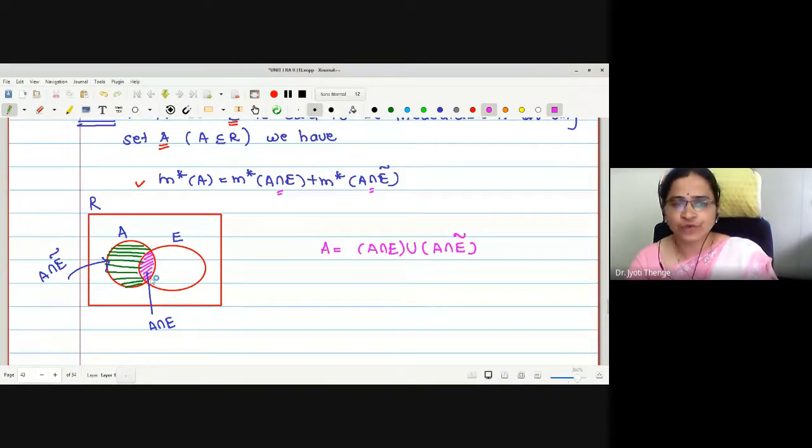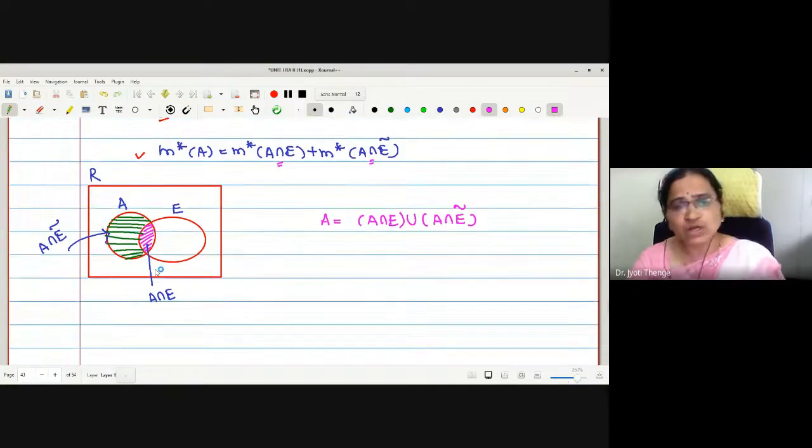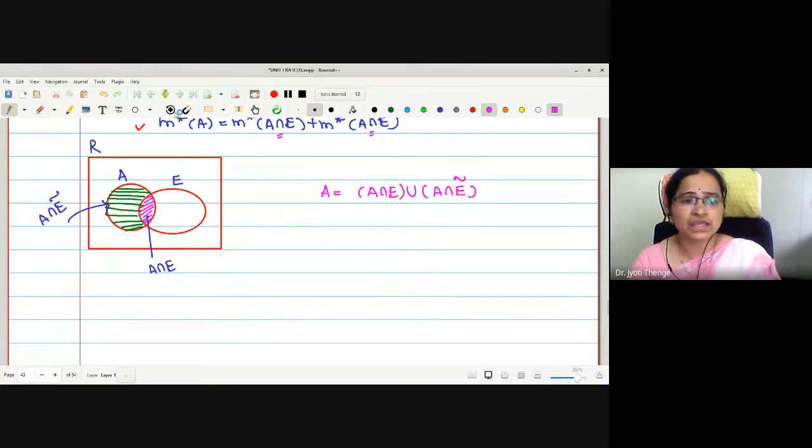The pink shaded region is A intersection E, and the green shaded region is A intersection E complement. Therefore, the set A is the union of these two sections. This is a partition or separation of the set A with the help of the set E. This is the case if A and E intersect one another. If A and E do not intersect, what will happen?